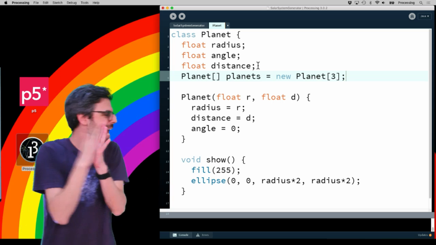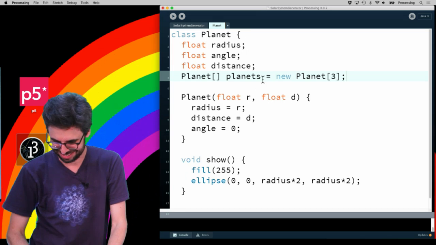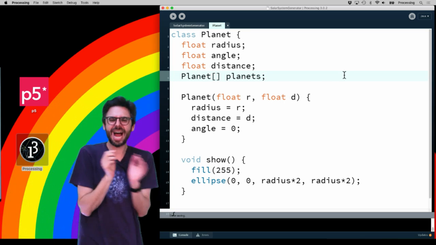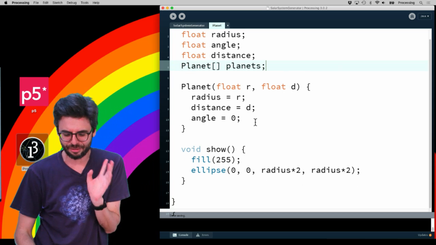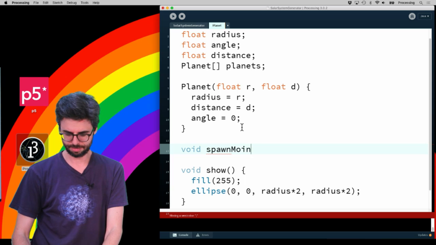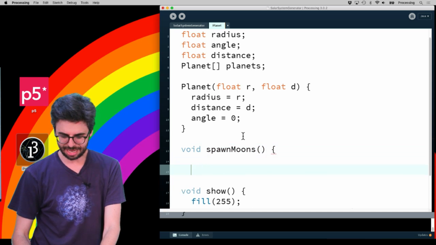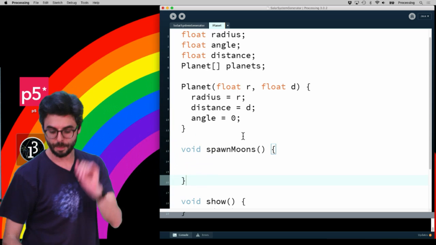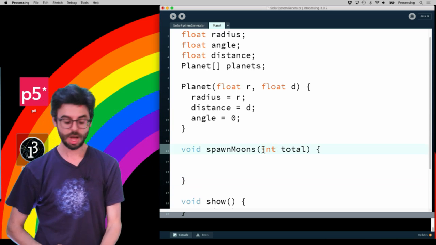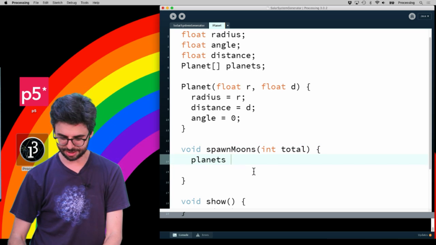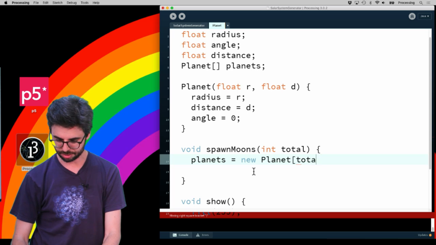Okay, so I got an idea. Hold on. There's lots of ways we could approach this. But I think what might be useful right now is for me to write a function. And I'm going to call it spawn moons. And in the spawn moons function, I'm going to create that array. So maybe I can create a certain number of moons. I can say planets equals a new planet array with some number of moons.